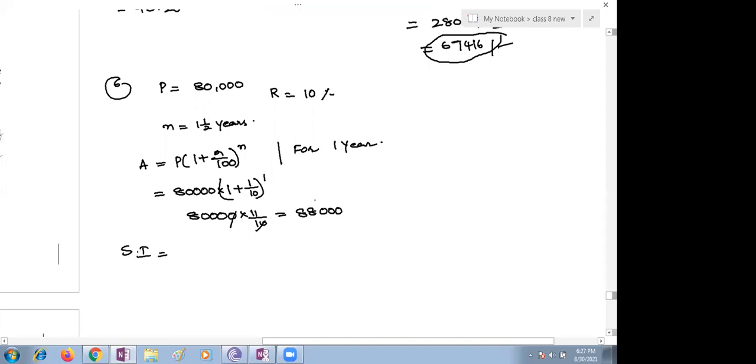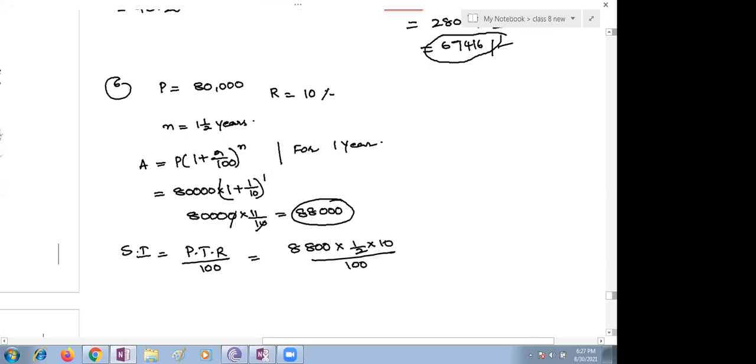This amount you take as the principal. So PTR by 100. What is the principal amount here? You just take it as 88,000 multiplied with T. The time period is half year, which means half of 1 year, and the rate of interest is 10 divided by 100.